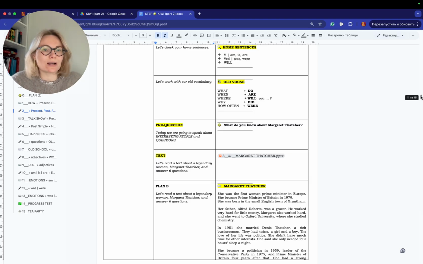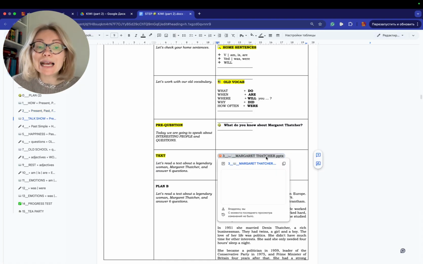So we start our communication and different questions. And here is my first question: introduction to the text. So today we're going to speak about interesting people and questions. So what do you know about Margaret Thatcher? So remember, 2-3 students, you don't discuss the personality, you don't do that. So please, okay, Marina, who knows? Okay, she was. So you just collect some information. It's like a warm up. Thank you so much.